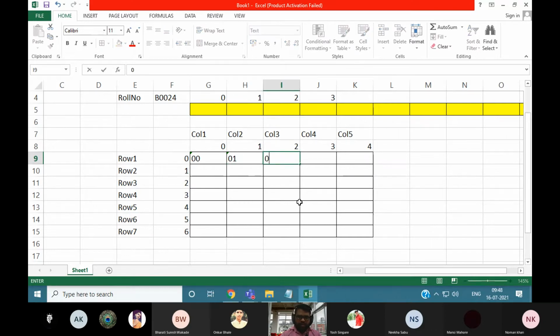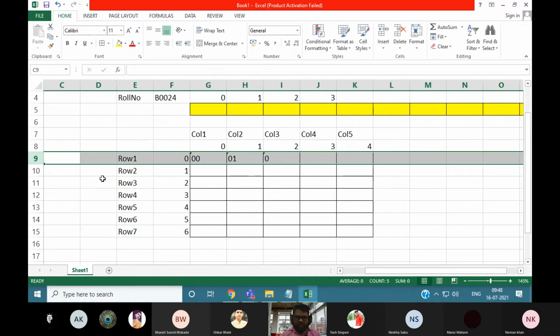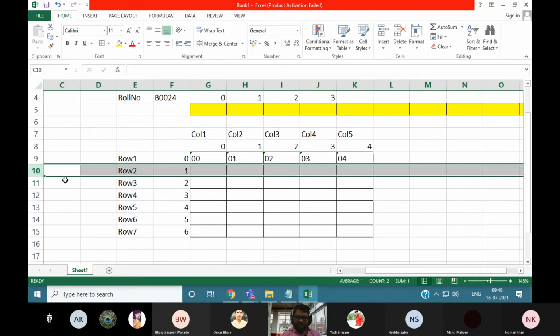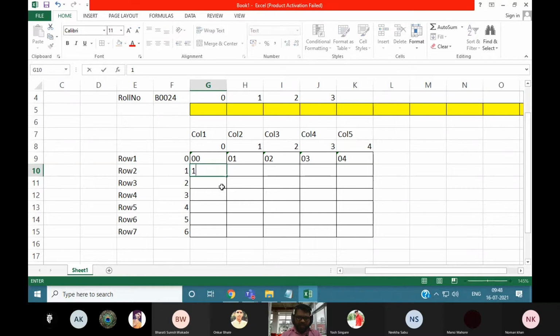Here the first index value is for the row and the second index value is for the column. Here row 0, column number 3; here row 0, column number 4. If you want to access this element, the row number is 1 and the column number is 0, right? For this element 1, 1, right? Is it clear?